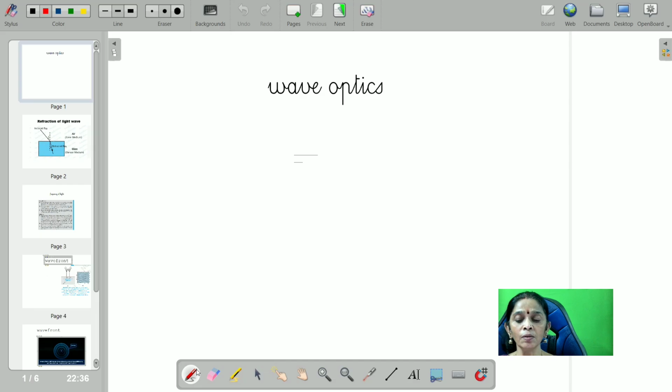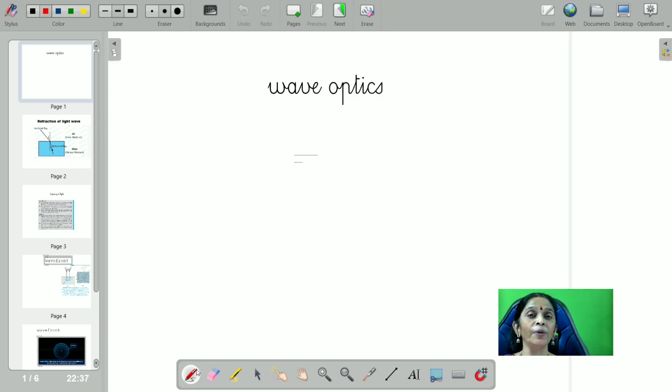Very good evening, children. Today, let us see the chapter Wave Optics, Volume 2, NCERT. We all very well know that for the CBSE board examination, the Wave Optics chapter is very important. And of course, clubbed up with ray optics and EM waves, the weightage is more. It involves a lot of conceptual questions, numericals, reasoning type questions. So come, let us see in detail about this lesson.